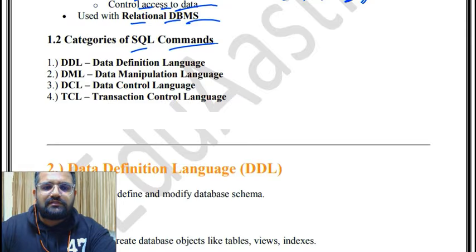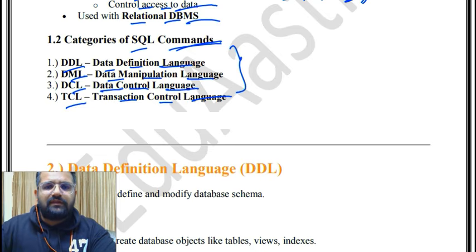Categories of SQL, Structured Query Language commands. DDL is Data Definition Language. DML is Data Manipulation Language. DCL is Data Control Language, and TCL is Transaction Control Language. So all of these are very important.